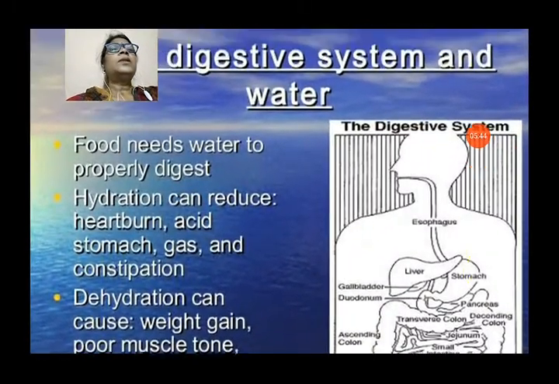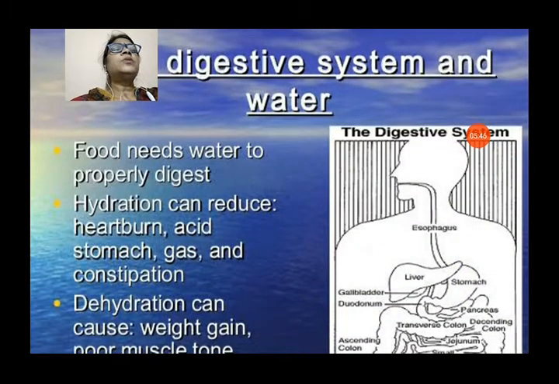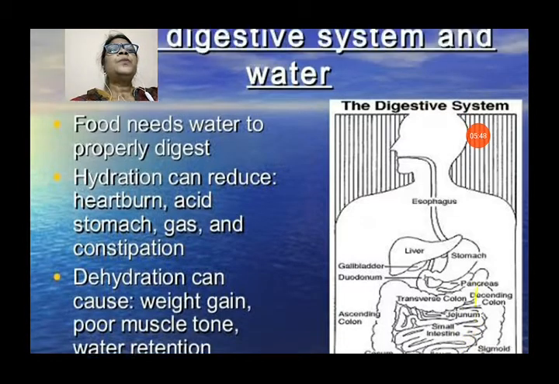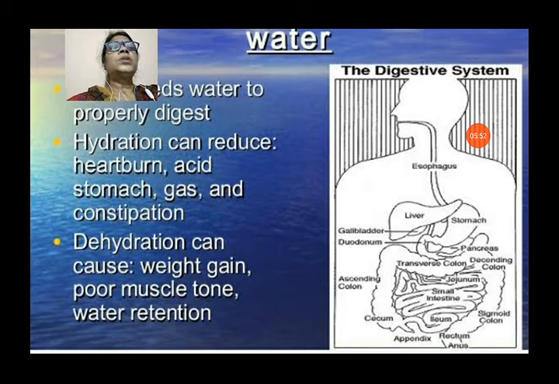Now water. Water is also very important for the digestive system and to digest the food. Food needs water to properly digest. Hydration can reduce heartburn, acid, stomach gas and constipation. Dehydration can cause weight gain, poor muscle tone, water retention.